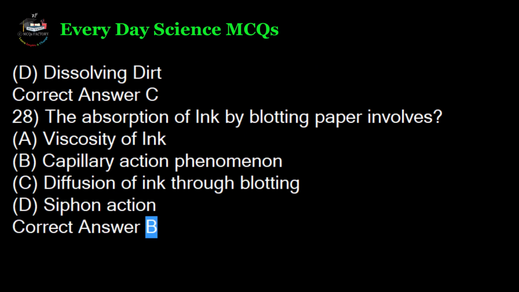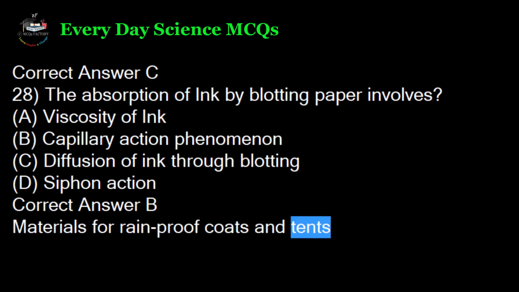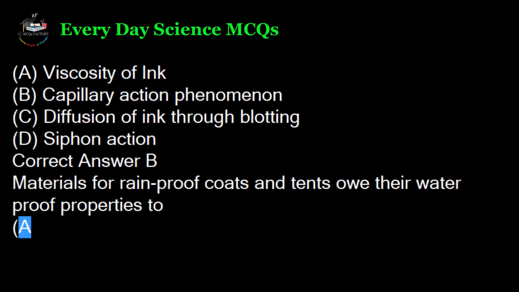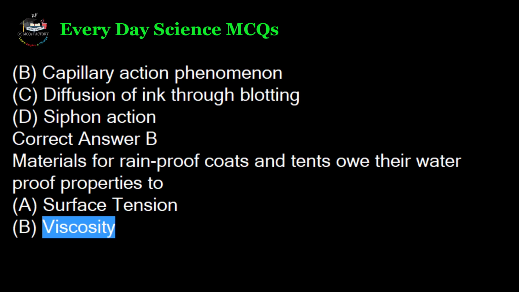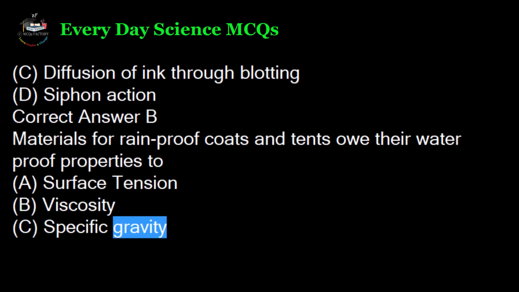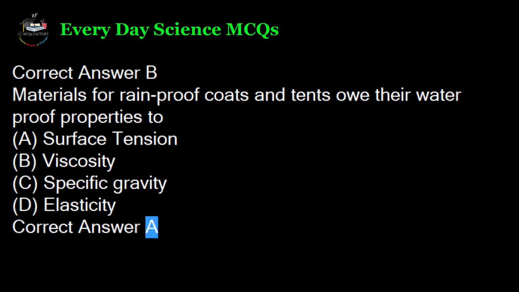Correct answer B. Materials for rainproof coats and tents owe their waterproof properties to A. Surface tension, B. Viscosity, C. Specific gravity, D. Elasticity. Correct answer A.